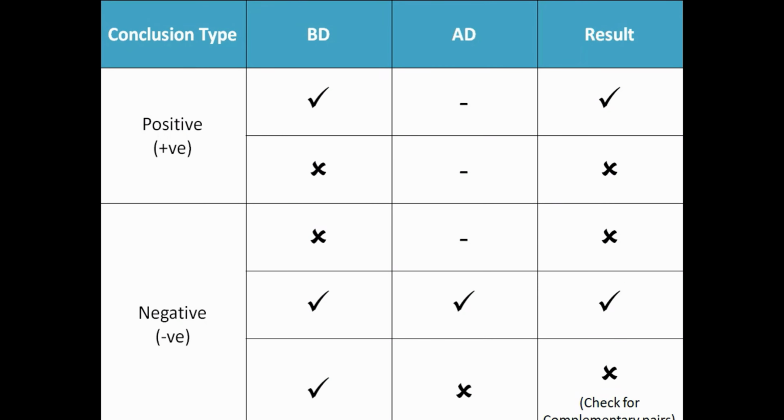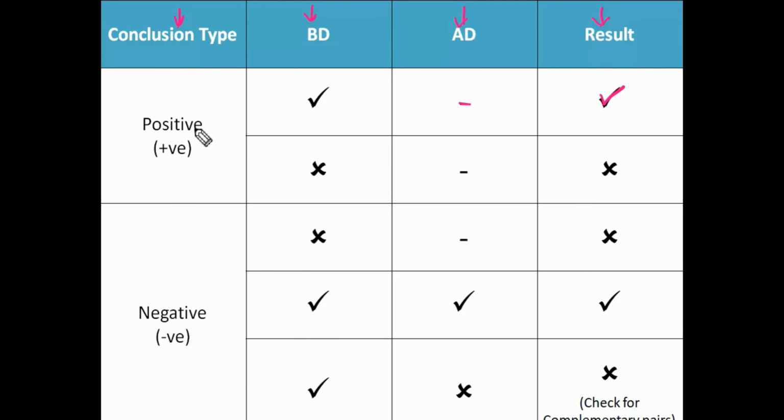See, complete syllogisms I'm bringing into one table. This is the conclusion type. This is the basic diagram result, alternative diagram result, and this is the final result. Okay. First, we'll say positive conclusion. For a positive conclusion, if basic diagram follows, is there any need of checking alternative diagram? No need. Directly we can say result follows.